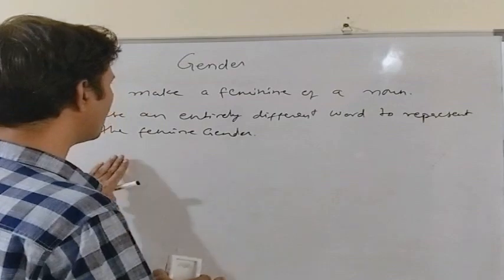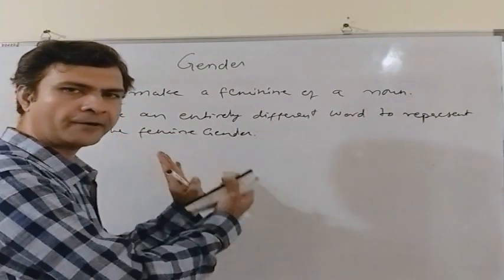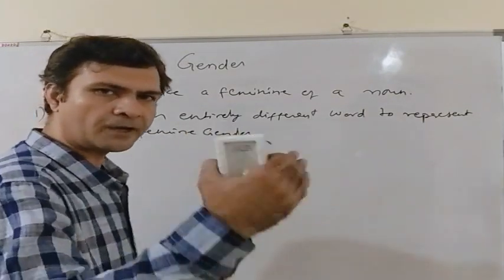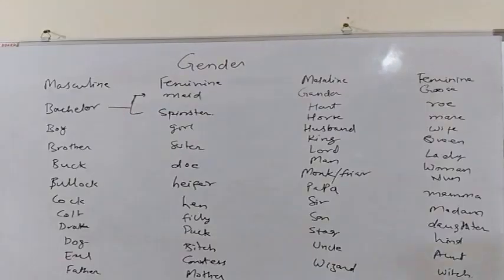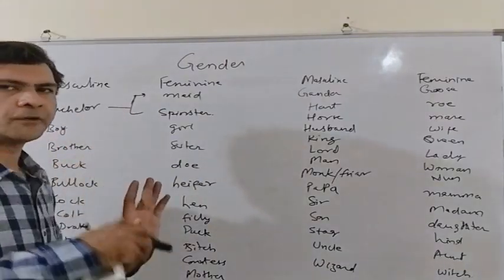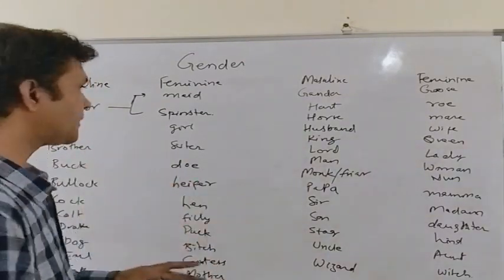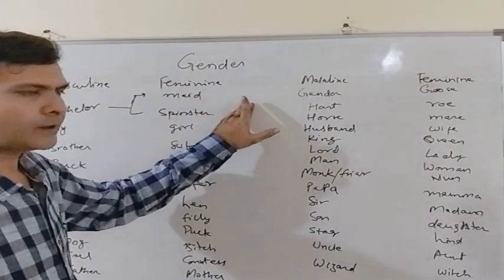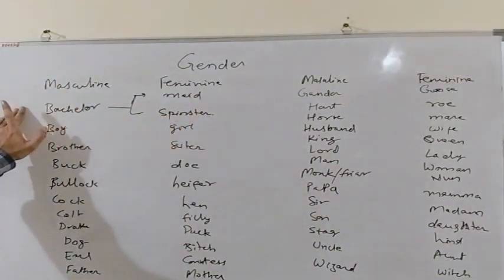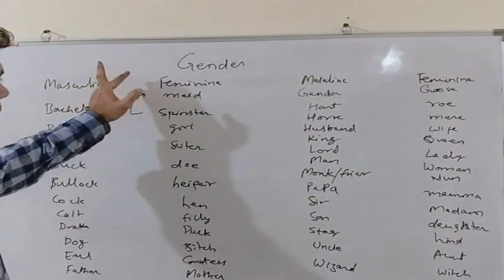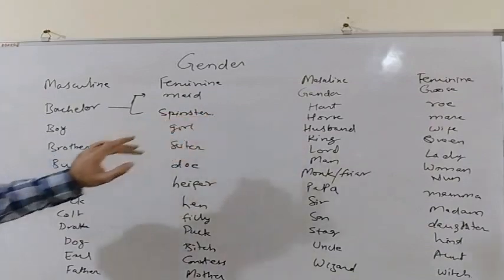That is, we represent the masculine gender by one word and the feminine gender by another word. So these are the examples where we use different words for the masculine gender and the feminine gender. We use a different word for the male animal and a different word for the female animal. Bachelor is masculine gender and its feminine form is maid or spinster.